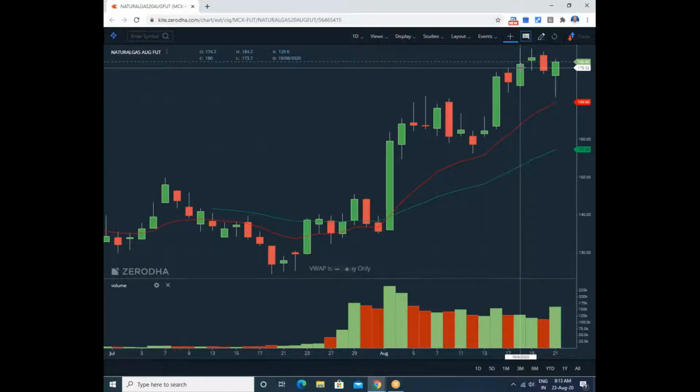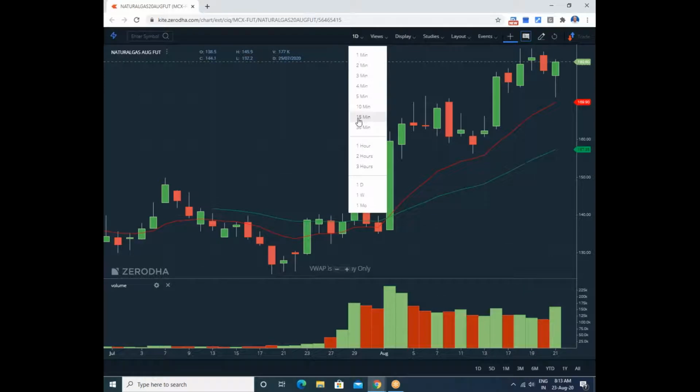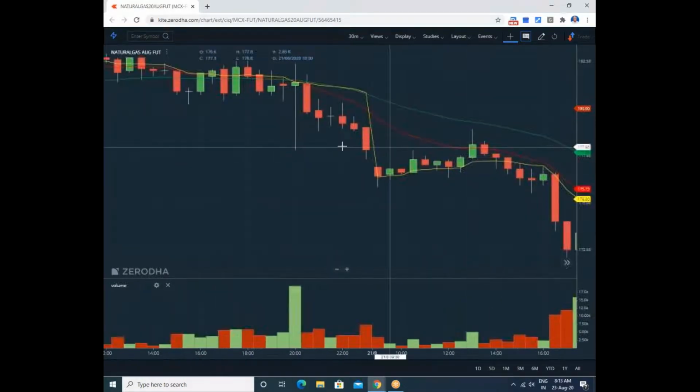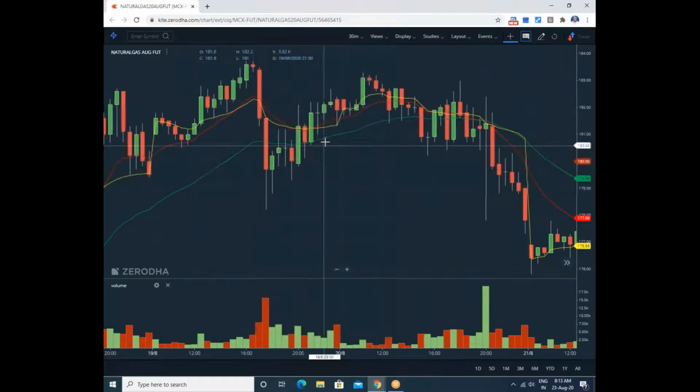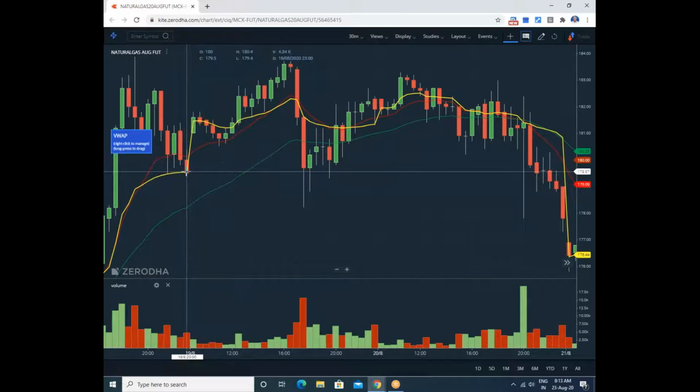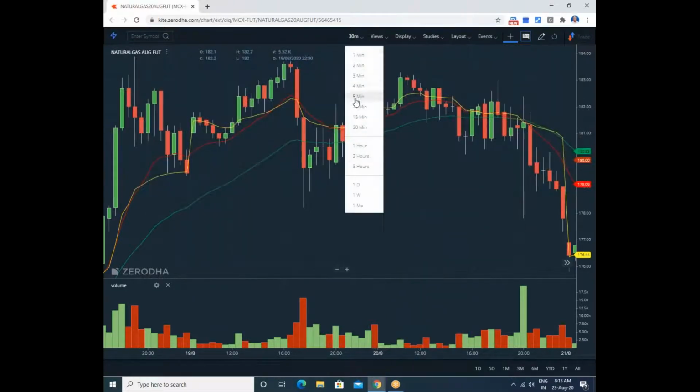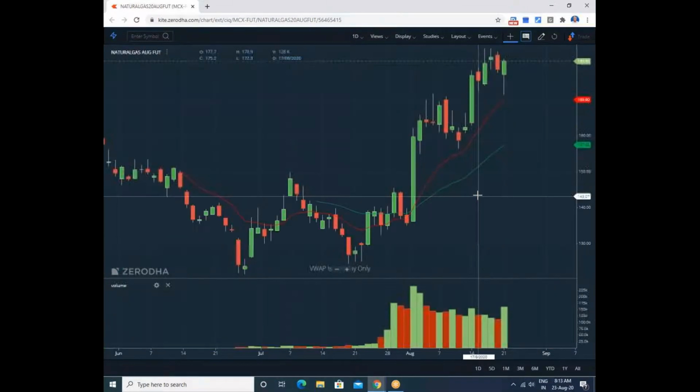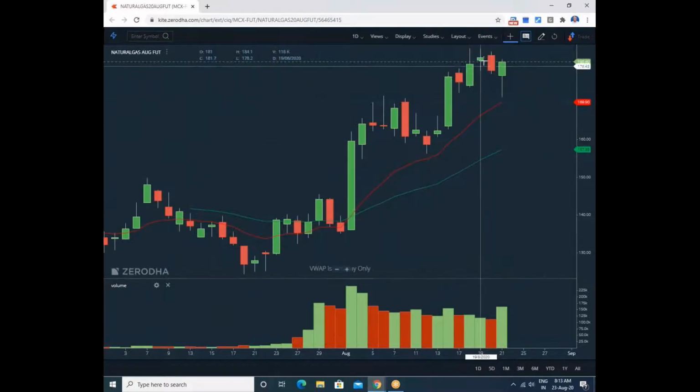See, this is the doji candle's 181.30 paisa and 179.50 paisa. Okay, let me clarify once again on the daily chart. This doji's VWAP is 181.30 paisa. Another VWAP, this green candle's VWAP, is 179.50 paisa.